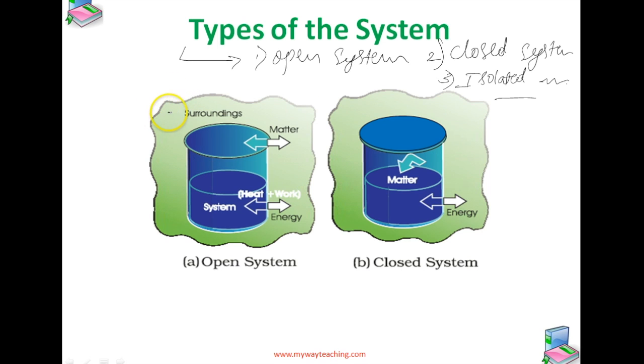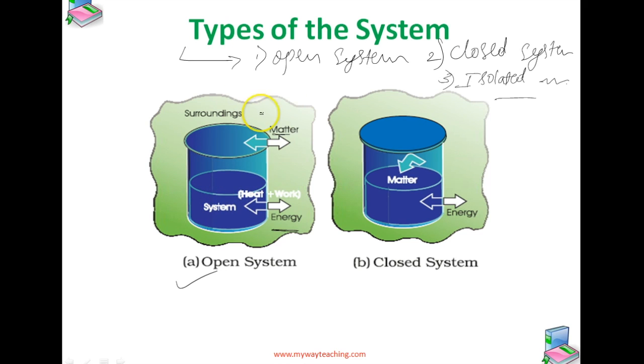What do you mean by open system? In an open system, there is the exchange of energy and matter. See here, there is the exchange of matter and here also energy into the surroundings as shown in this figure. The presence of reactants in an open beaker is an example of an open system.